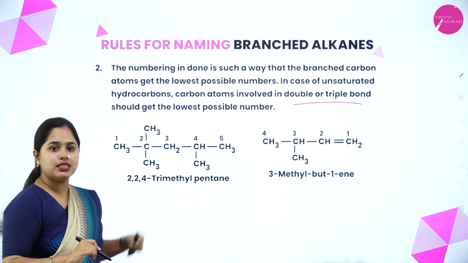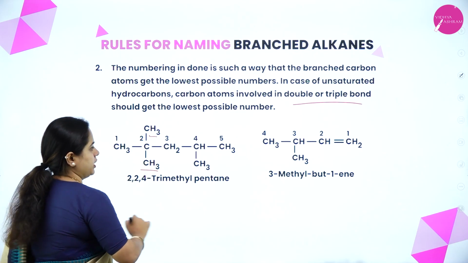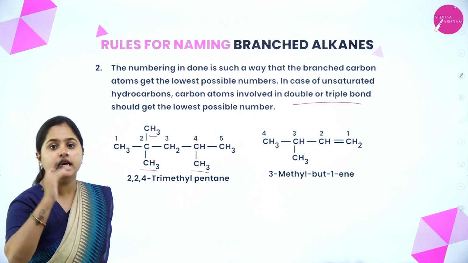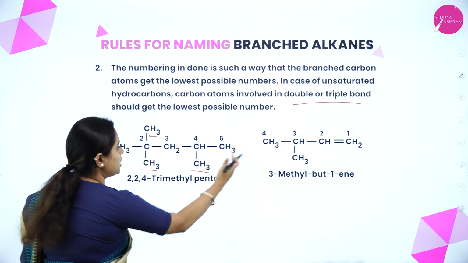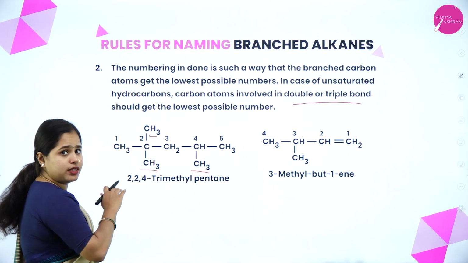Okay, so as you can see in this particular compound, there is a branch here, there is a branch here, and there is a branch here. Right. So how do I number the carbon atoms? I can start from here as well as I can start from here. Both are possible. Let's see which one is the correct way.